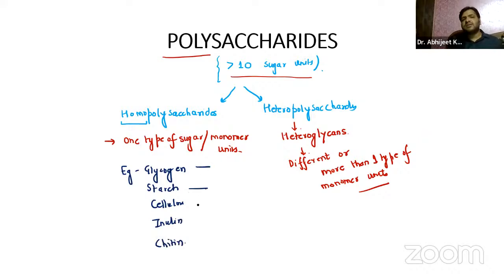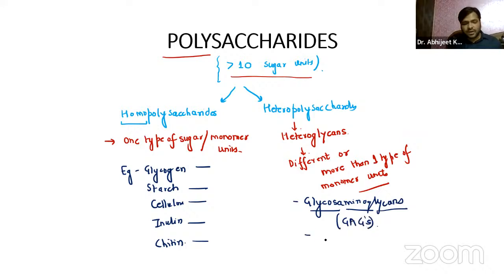Heteroglycans are basically the glycosaminoglycans, okay? They are commonly called GAGs, right? We have something called agarose. It is also a heteroglycan. Again, we have something called pectin. So we'll be discussing it one by one.